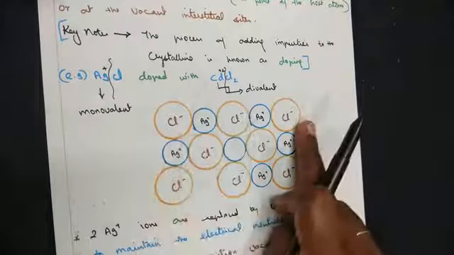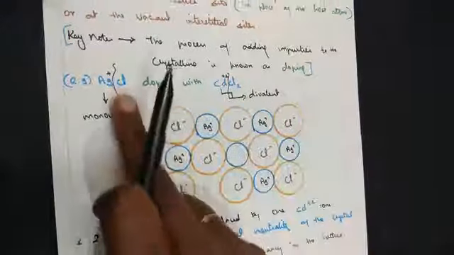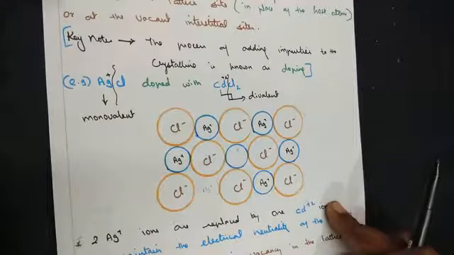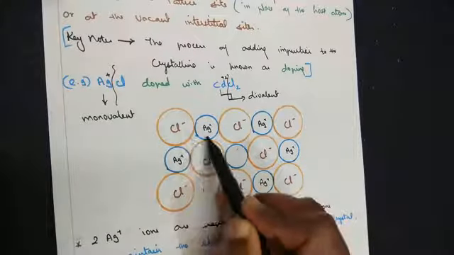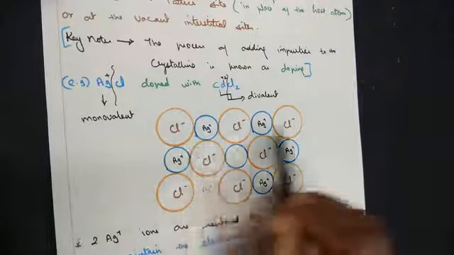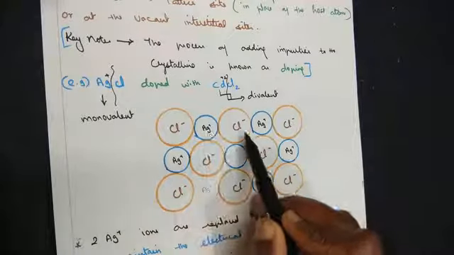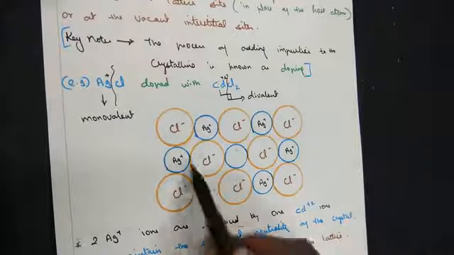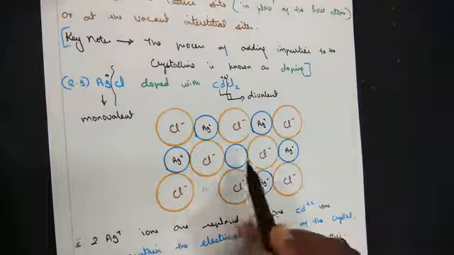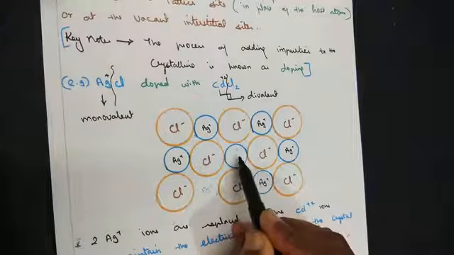I have taken the structure of AgCl, the original existing crystal structure of silver chloride. You also know anions are larger in size and cations are smaller in size. So I have drawn Cl-, Ag+, Cl-, Ag+, and the line goes on. If you look at the second structure, an Ag+ ion is missing.